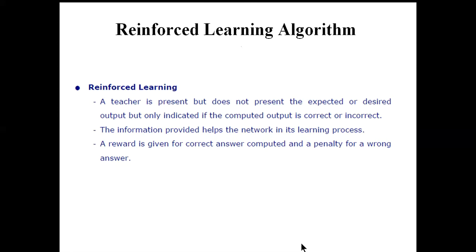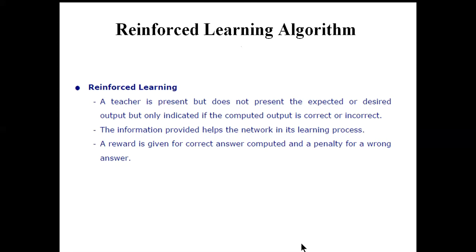That is called reinforcement learning. Like a scenario for a chess game: if you give a wrong attempt, you will be penalized, but if you give the correct attempt, obviously you will be rewarded. So that is a reinforcement learning algorithm. But in real life, supervised and unsupervised learning are the most popular to us.